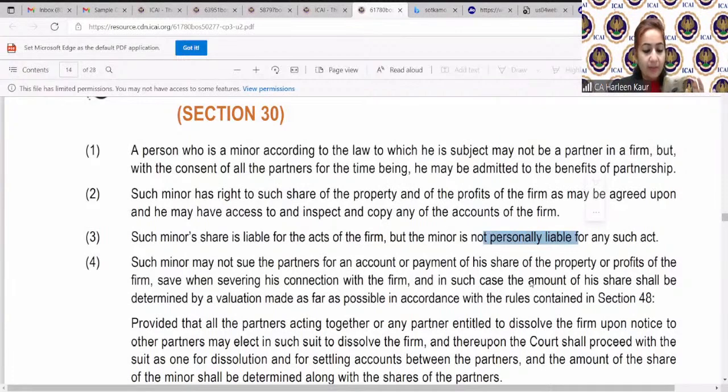All right. So tell me, children, I was asking you something: does the minor have unlimited liability? Yes or no? No, Vanshika, it's not compulsory to remember the names of the case laws. If you can, it's well and good, but it's not compulsory. Taruna, definitely not. The transferee is only given the right to share the profits, and he only gets the right to inspect the books of accounts if the dissolution is happening. Otherwise, he will not be held liable for any losses.